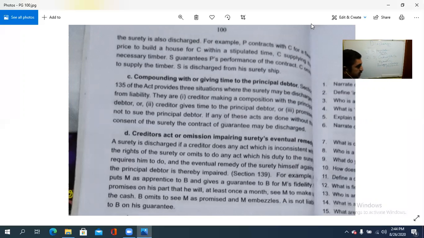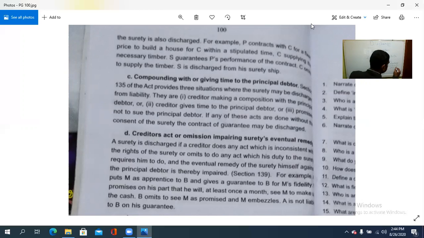Then third is, one is variation in the terms of contract, two is release or discharge of the principal debtor, and three is what? It is the compounding with or giving time to the principal debtor. ഒന്നെങ്കിൽ add up ചെയ്യുക or എന്ത് ചെയ്യുന്നു?